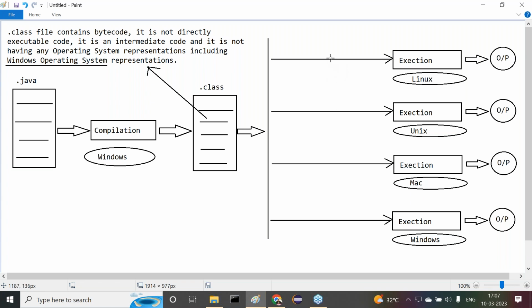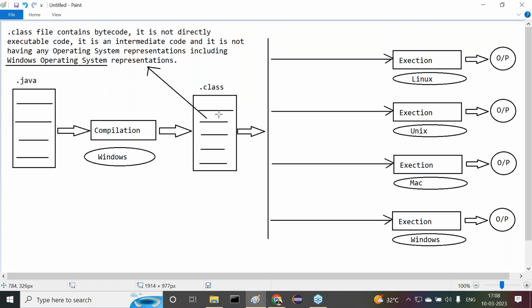If you want to execute any code, any bytecode, on the Linux operating system, that code must have Linux representations. If you want to execute any code on the Unix operating system, that bytecode must have Unix representations. Similarly, on the Mac operating system, that code must have Mac representations. Similarly, on Windows, that code must have Windows representations. So execution requires local operating system representations.